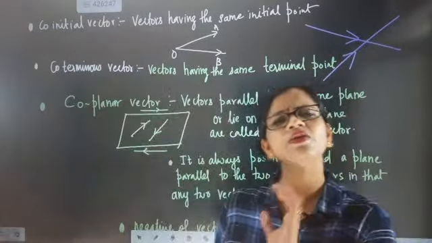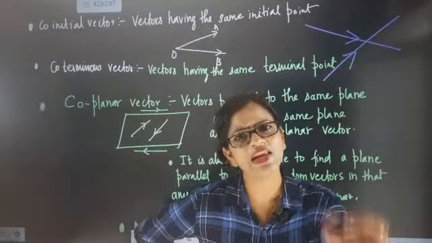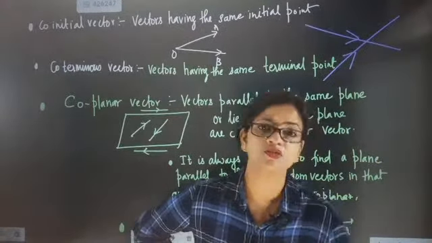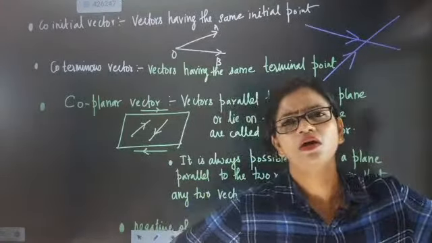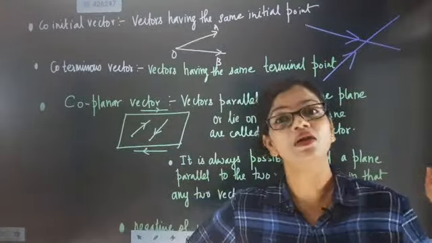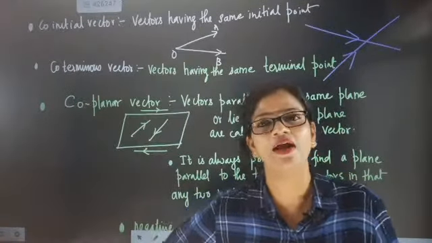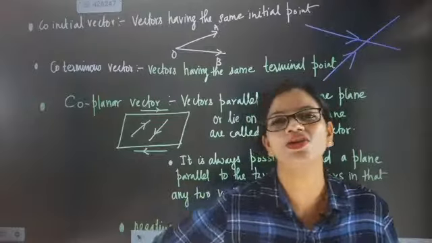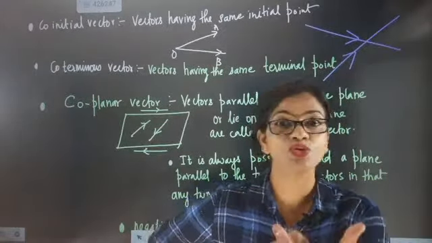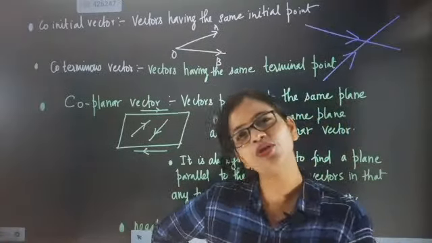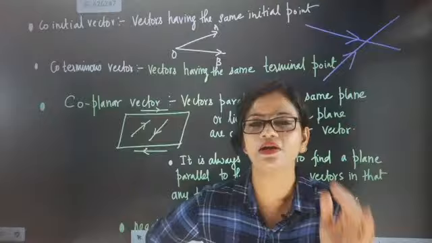Now vectors can be laid on a plane in very different ways. We can draw many vectors in a plane, because a plane is full of points. If you think about it, the paper which I am holding in my hand now has an infinite number of points in it. I need only two points to draw a line segment, and with those two points I can draw a vector.